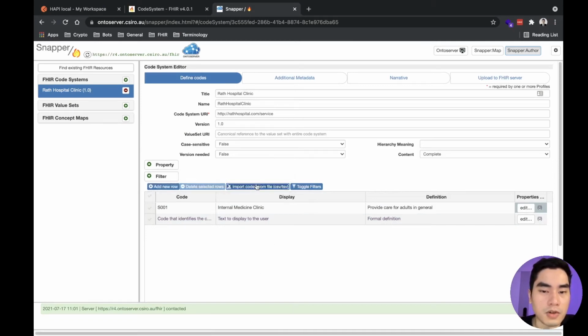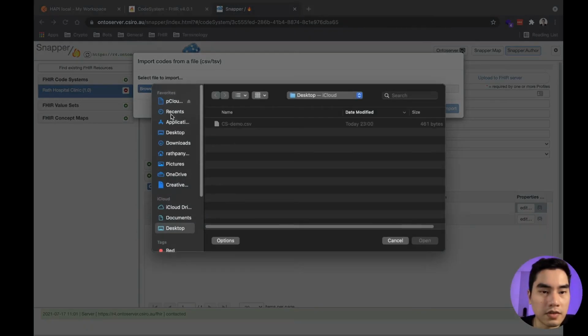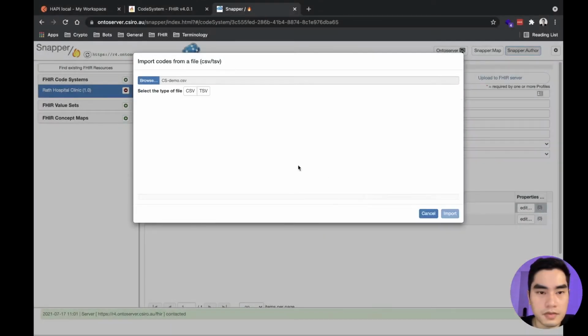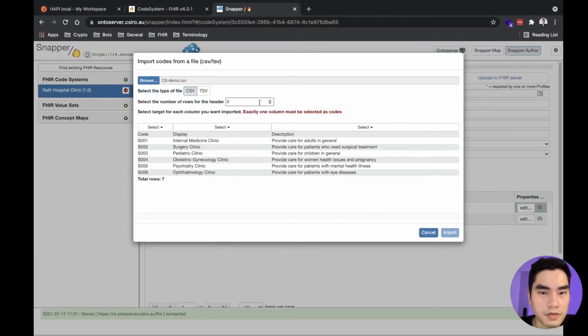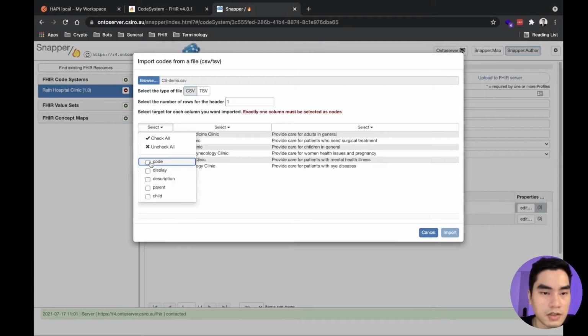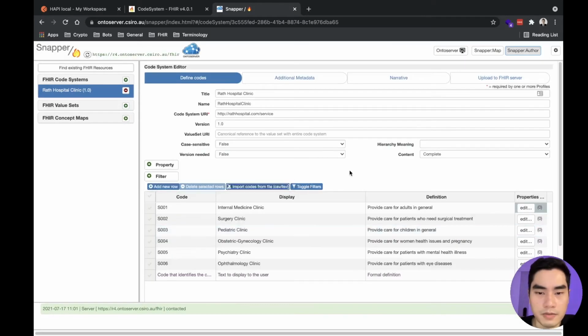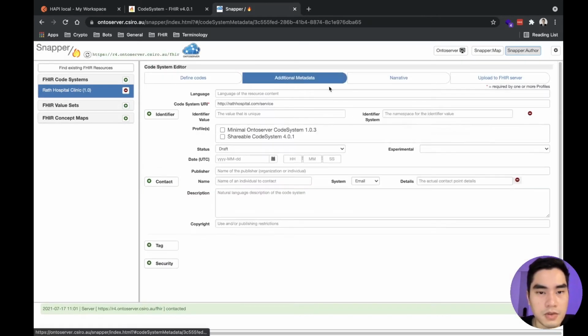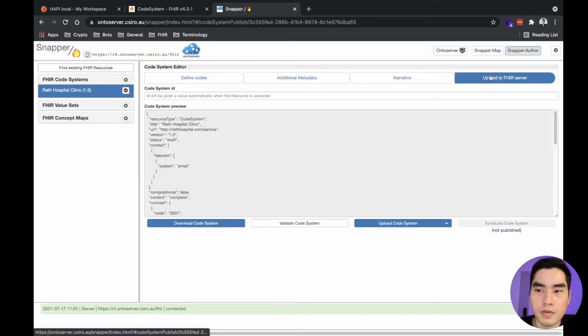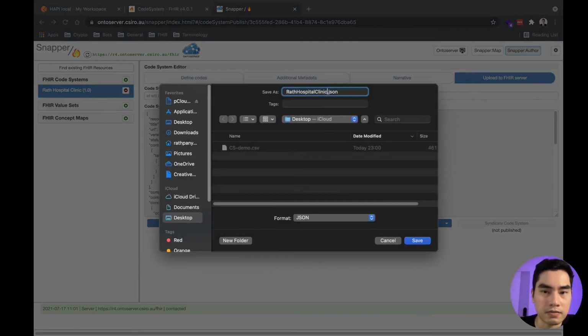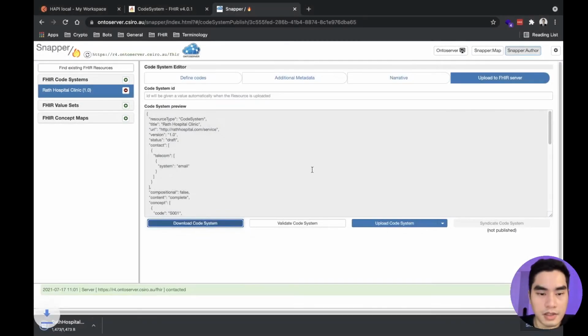Or you can import the CSV from this one. CSV, we have one row. This one is code, this one is display, and this one is description. And we import it. Then if you want to put additional metadata, you can put it here. If you don't want to do anything, then finish, download. Like this.